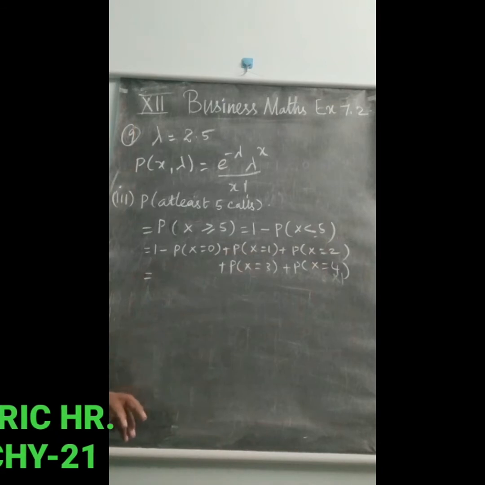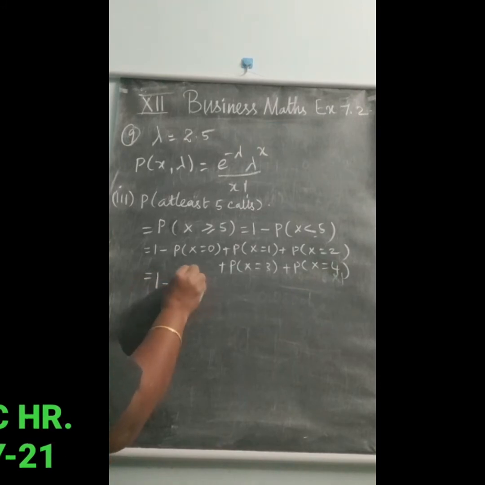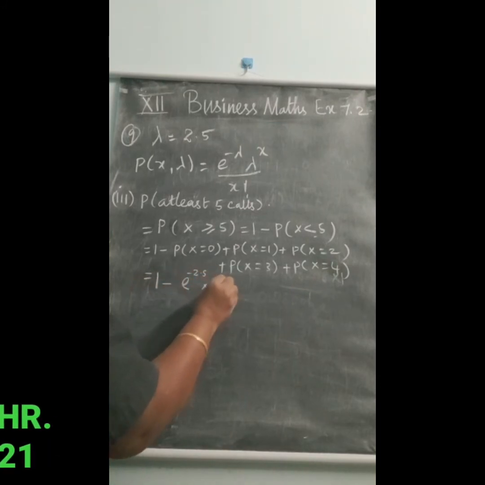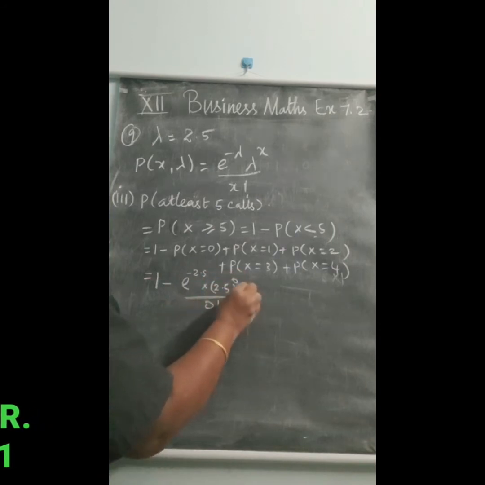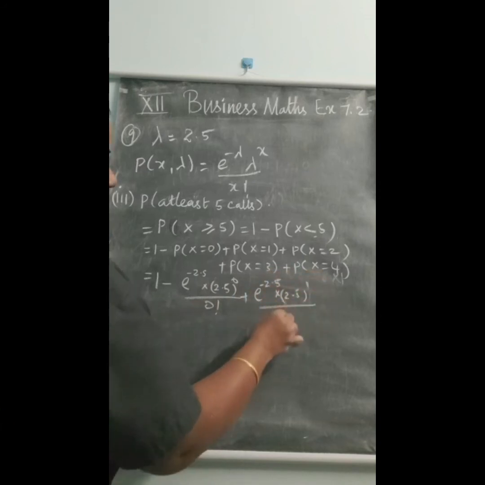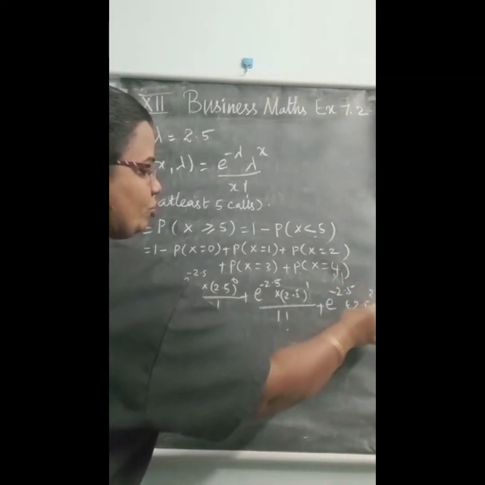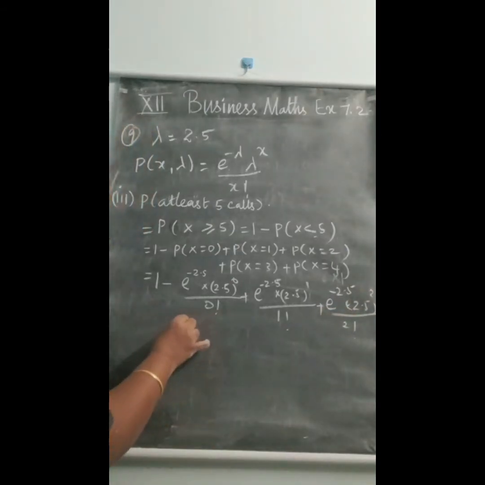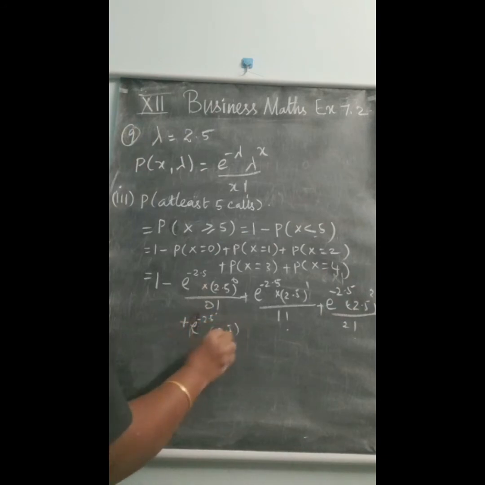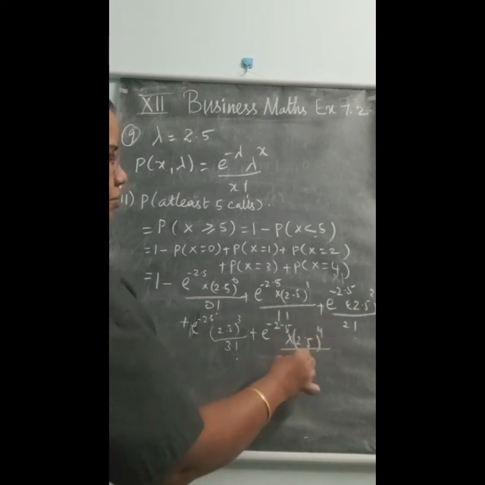So that is equal to 1 minus, e power minus 2.5 into 2.5 the whole power 0 by 0 factorial, plus e power minus 2.5 into 2.5 the whole power 1 divided by 1 factorial, plus e power minus 2.5 into 2.5 the whole power 2 divided by 2 factorial, plus e power minus 2.5 into 2.5 the whole power 3 divided by 3 factorial, and plus e power minus 2.5 into 2.5 the whole power 4 divided by 4 factorial.